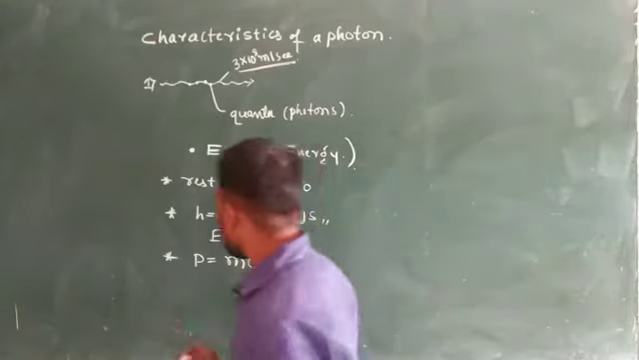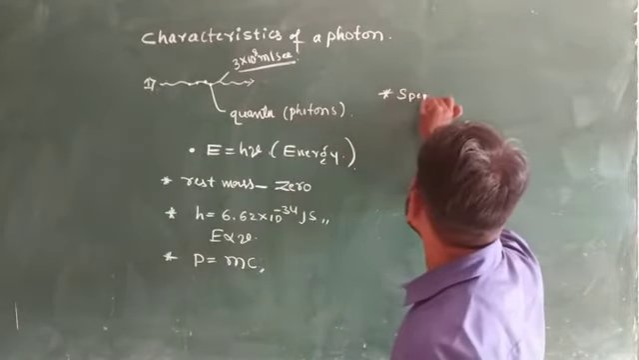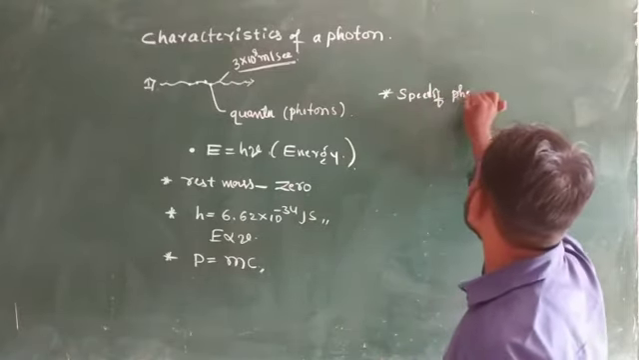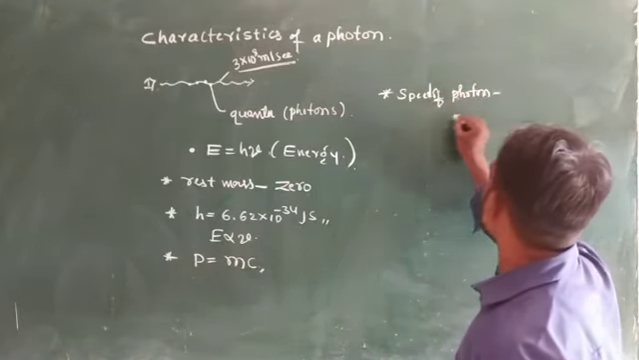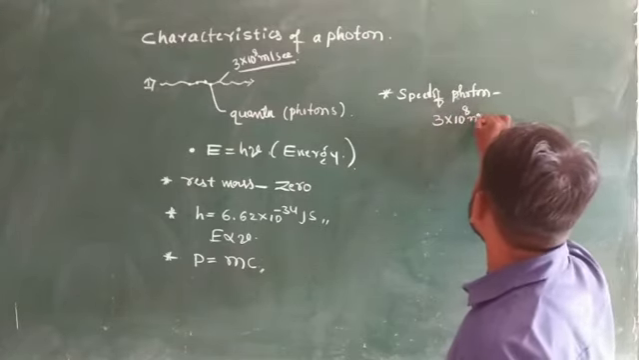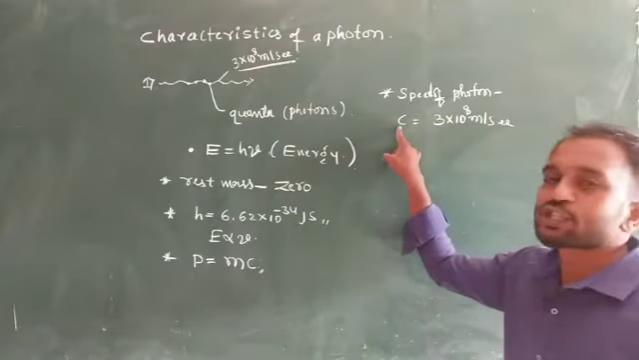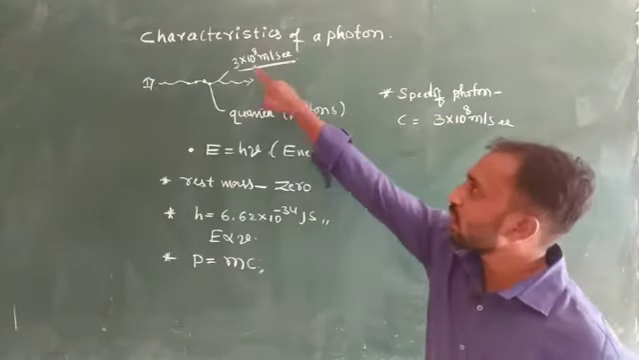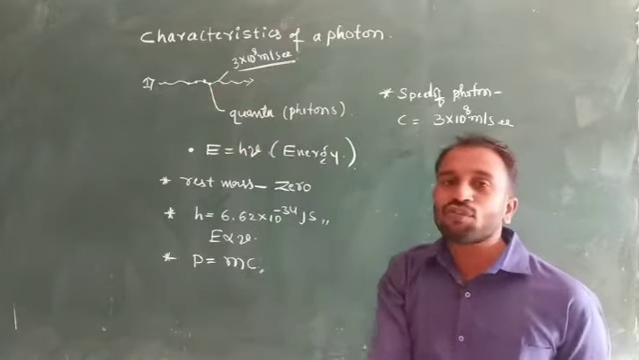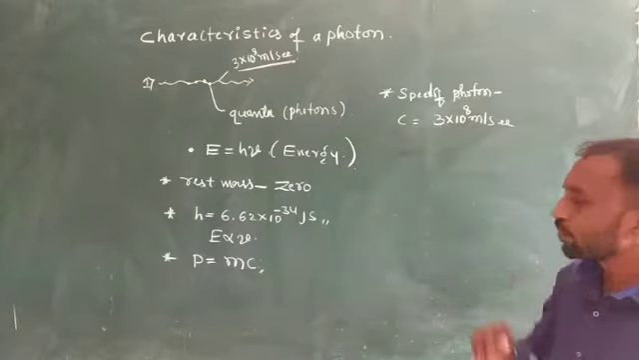So the speed of a photon is 3 into 10 power 8 meter per second. Why? Because this speed is nothing but the speed of light, and light consists of packets of energy. So the speed of a photon is also 3 into 10 power 8 meter per second.